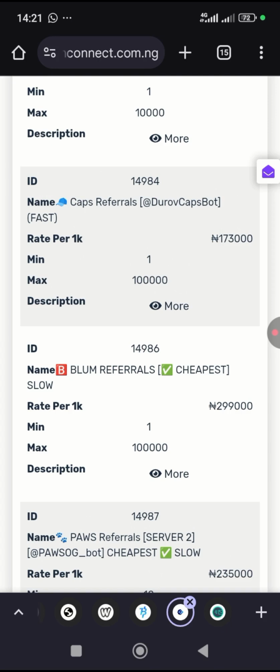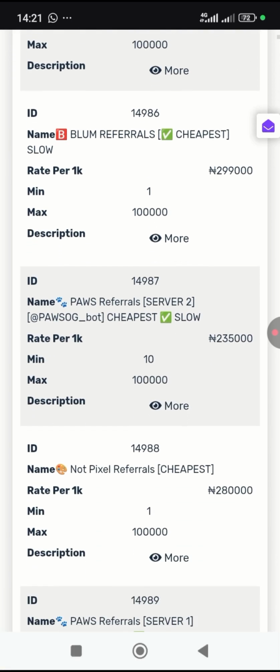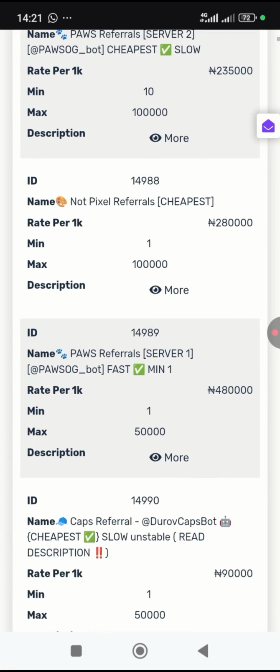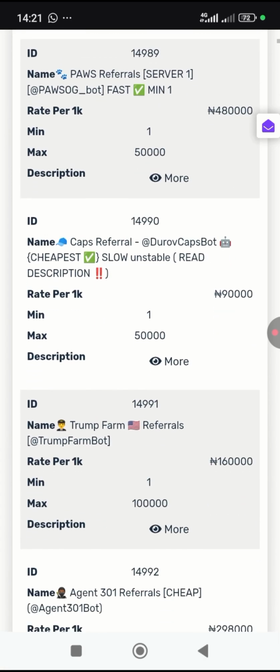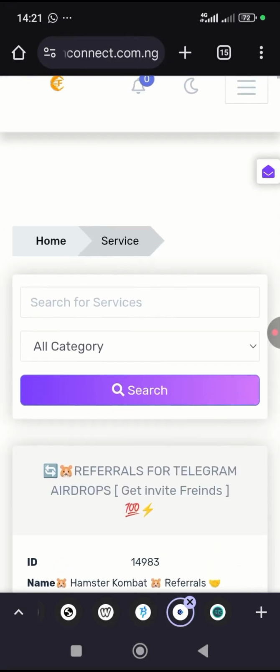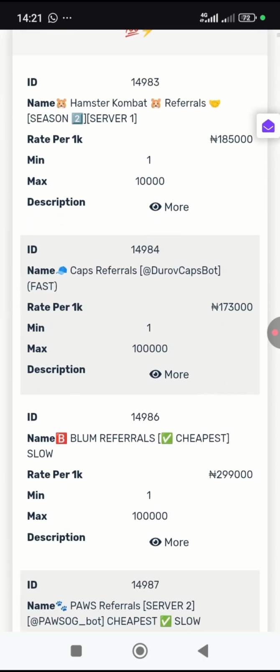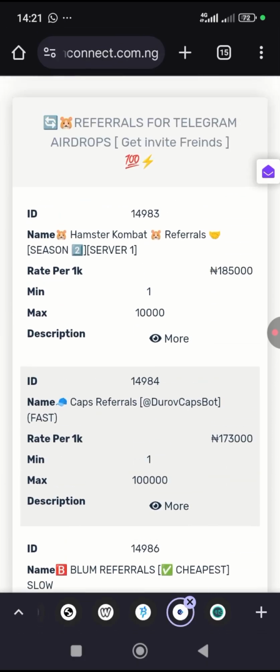This is where they come to get a lot of referrals. You can see Blum, Pulse, Pixel. If you're able to do this and those airdrops actually pay, you'll make thousands and thousands of money.